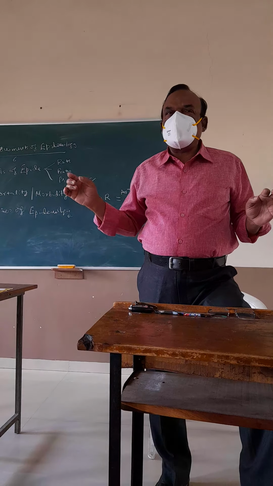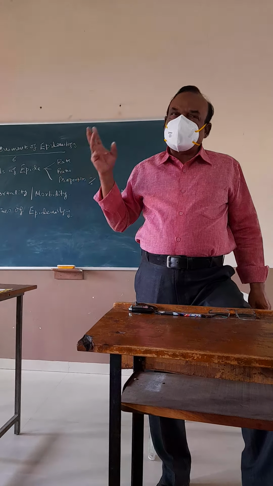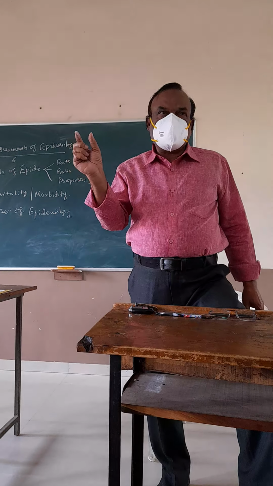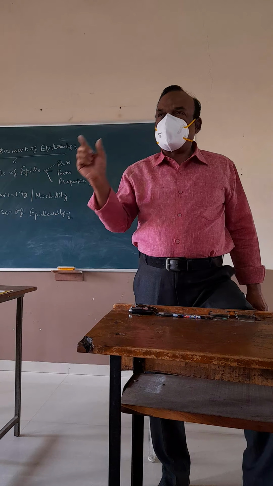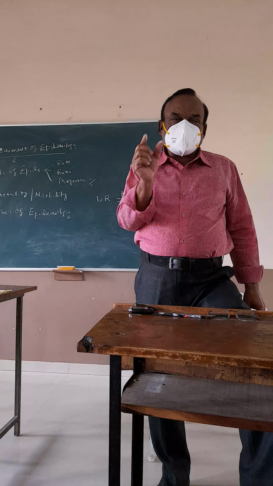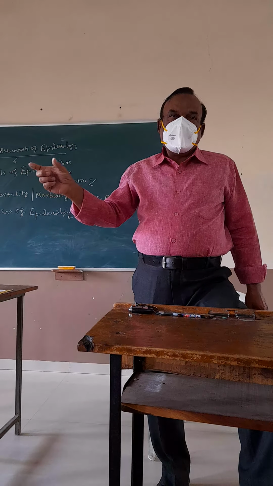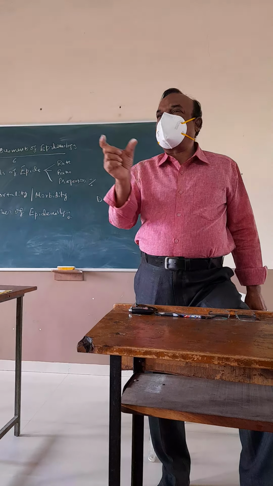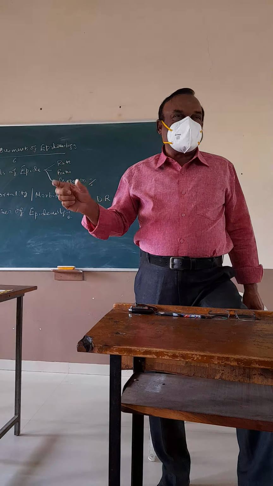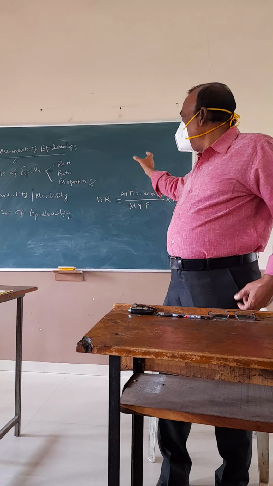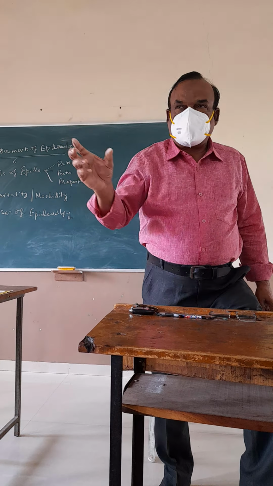Specific death rate means it is related to a specific disease, for example cancer or tuberculosis, a specific age group, children or adults, and a specific time, place and person. So these are the 3 types of death rate.